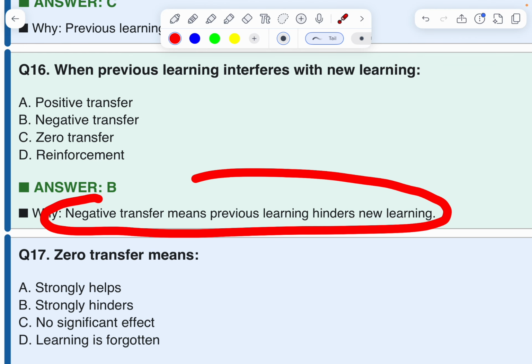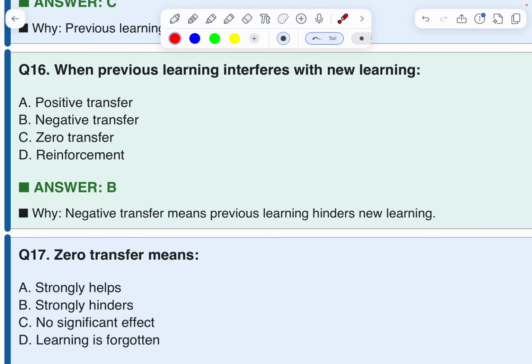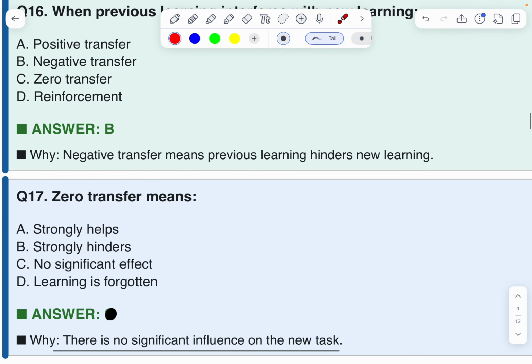Next. Negative transfer means previous learning hinders the new learning. Zero transfer means no significant effect. The options are strongly helps, strongly hinders, no significant effect. This is the correct option. 17th is C.